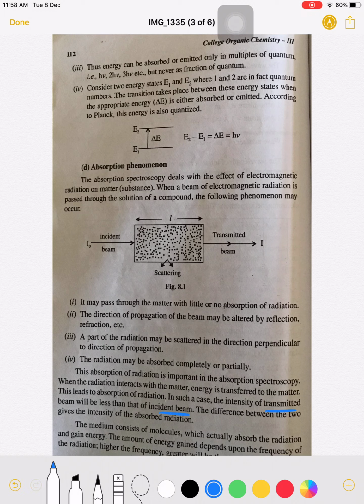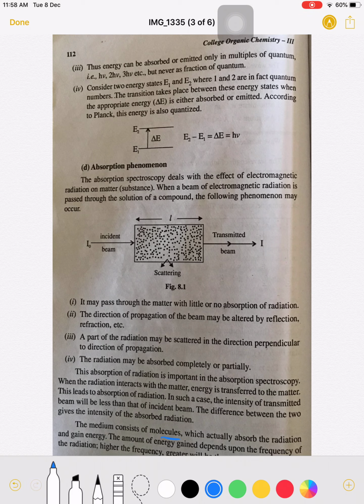The intensity of the incident beam decreases due to absorption of radiation by the solution. The difference between the two gives the intensity of absorbed radiation. The medium consists of molecules which actually absorb the radiation and gain energy.